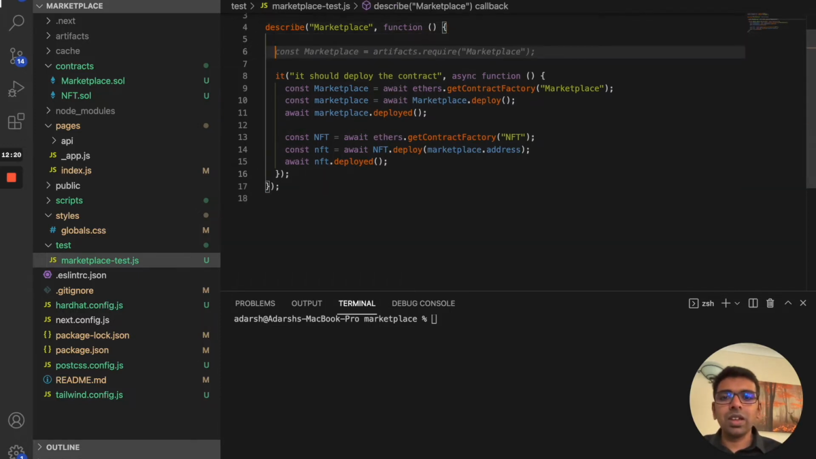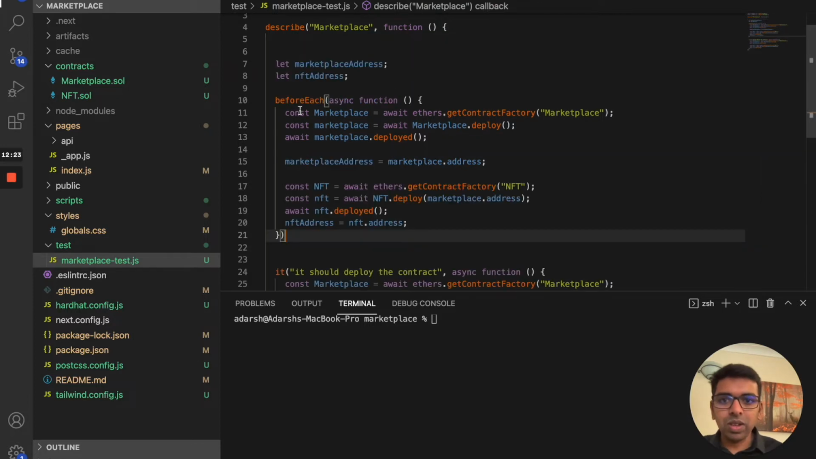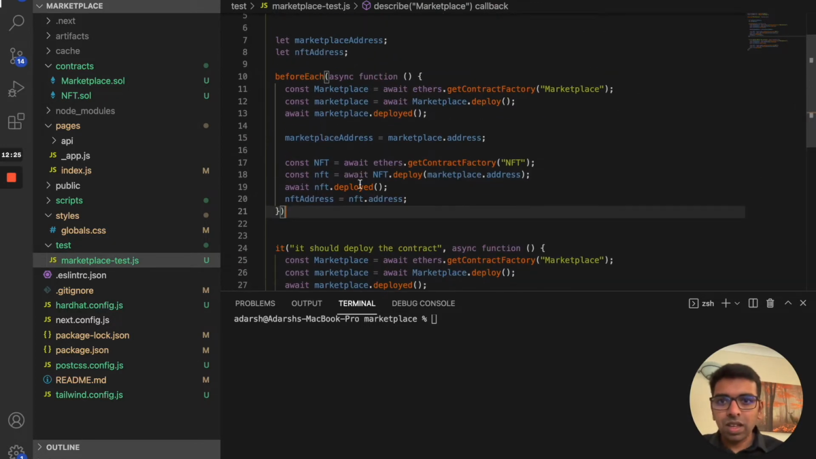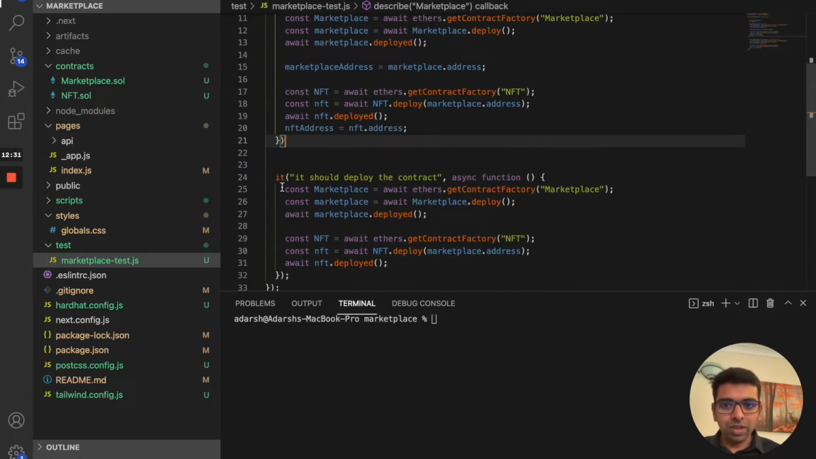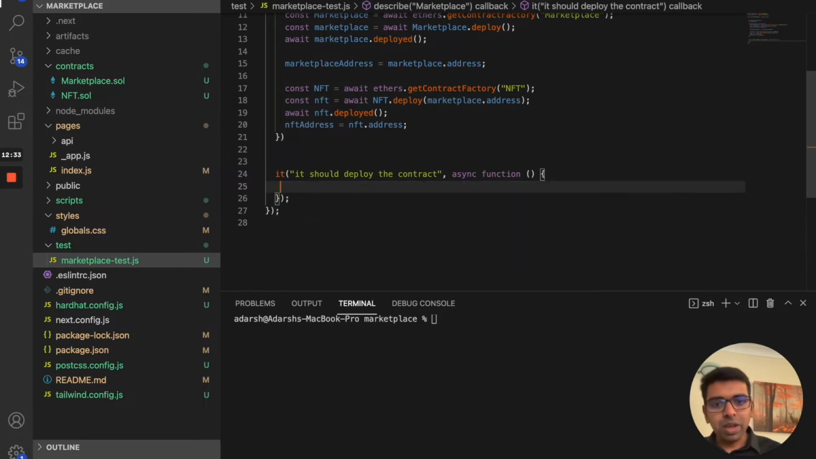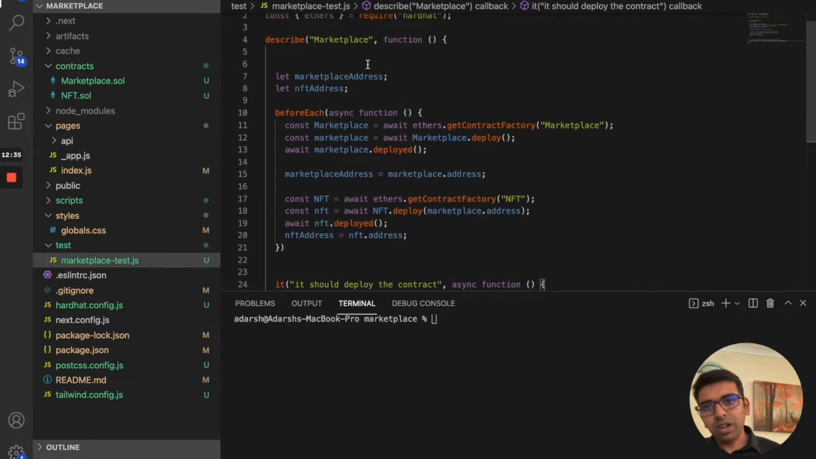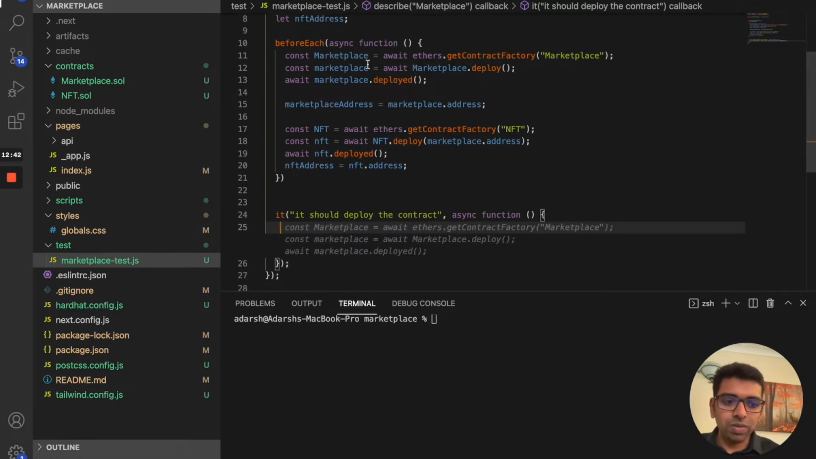What we did is we wrote a beforeEach, in which we deploy the contracts, and then we can do everything after that. So we're going to get the marketplace address and contract address into variables. What happens is that every time a test runs, this will get deployed so that you get a new instance of the NFT marketplace. Then you can write individual tests on top of it. So this is what I did.